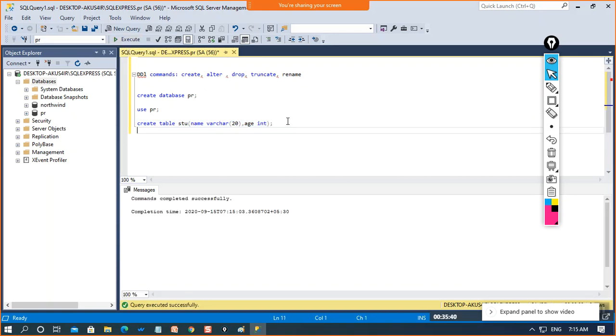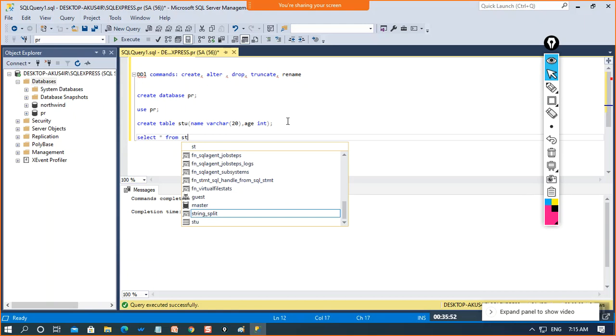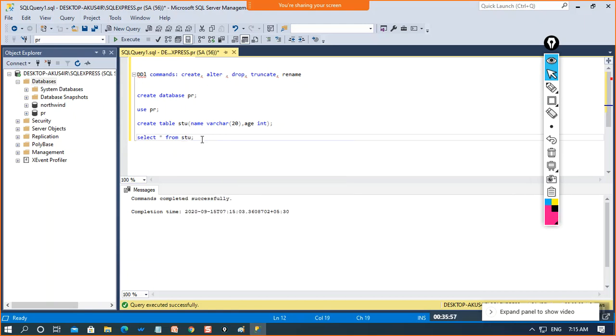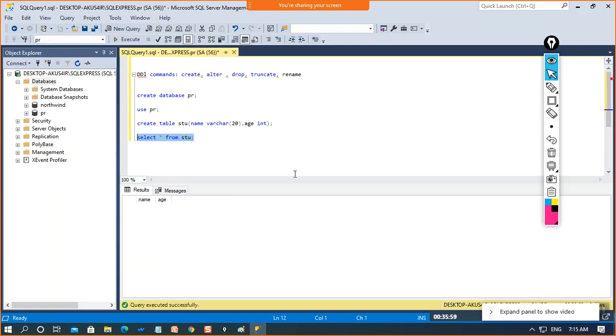And how can you check whether the table is created or not? We just need to go with select star from the table, and see. If I execute this, the table is created.